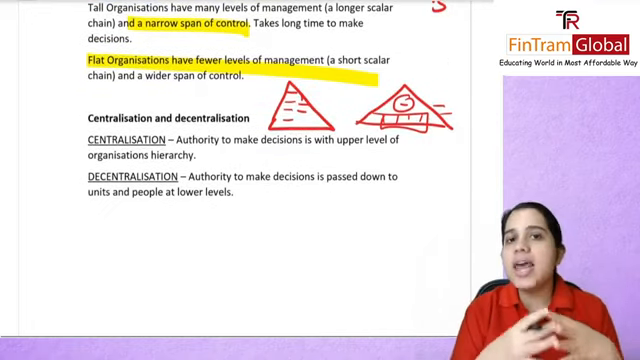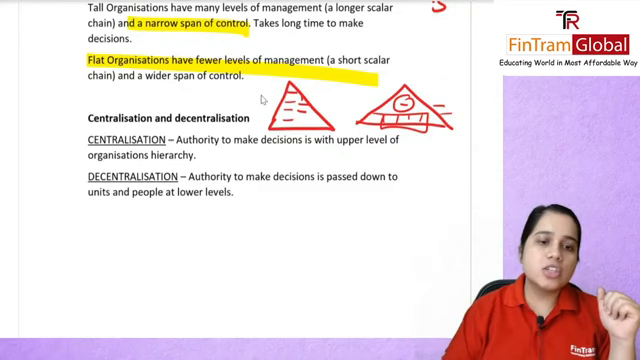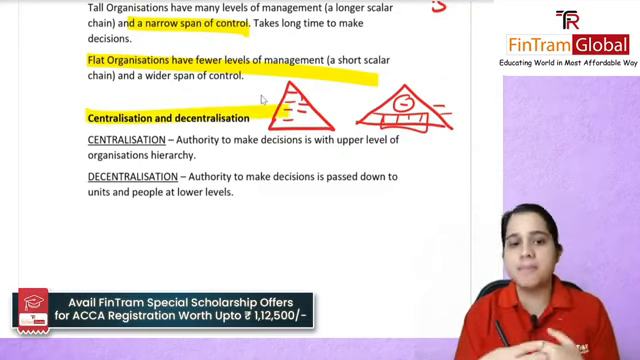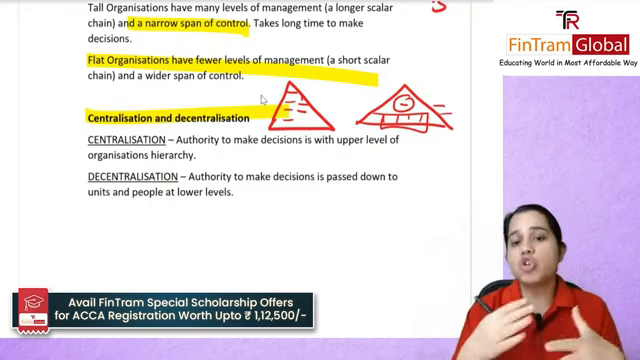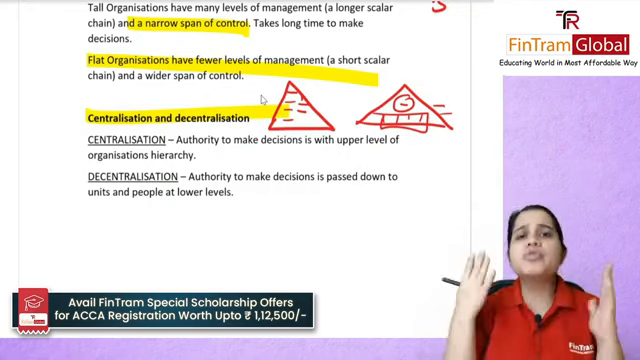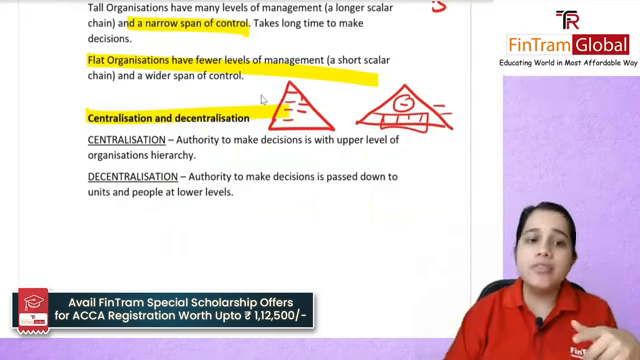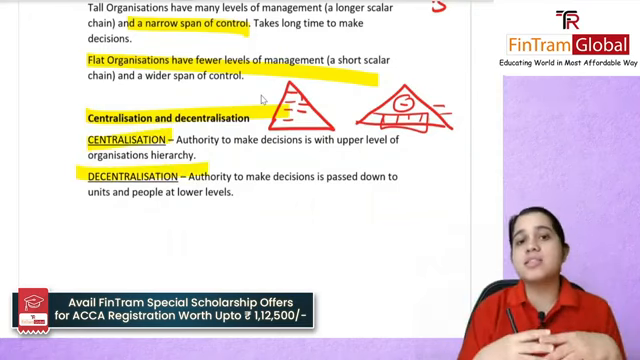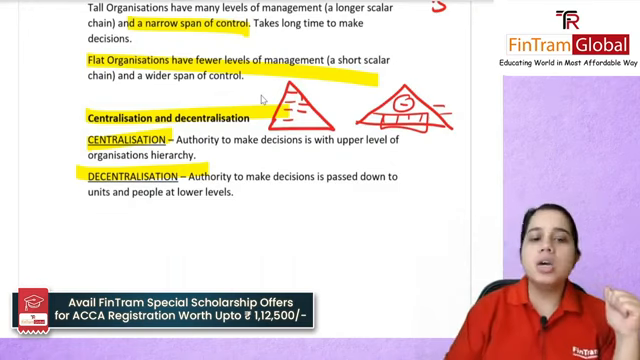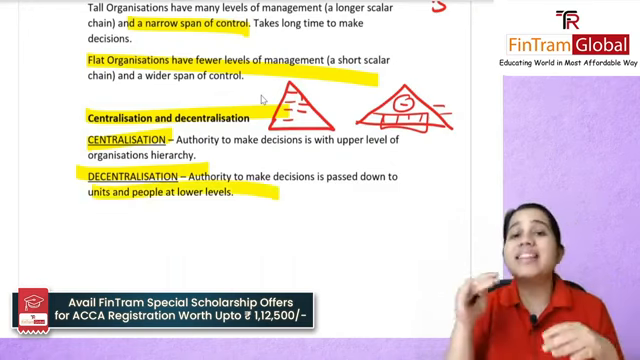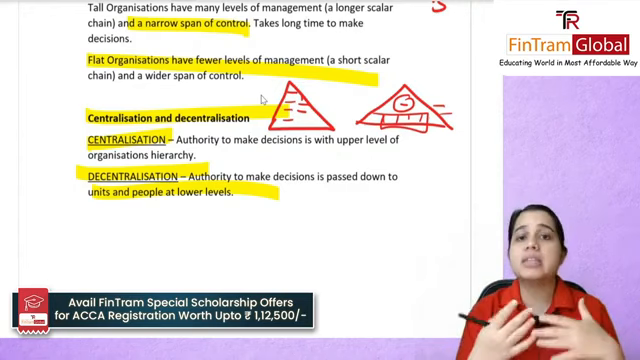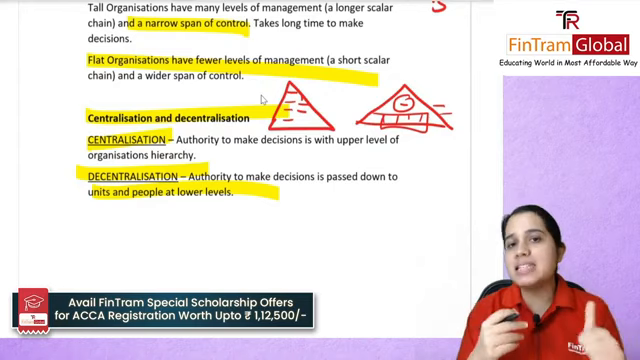Next, centralization and decentralization. What did we study here? That centralization is basically where the authority to make any decision lies with your upper level of management, that is, your senior management. However, in a decentralized organization, this authority to make decisions is passed down to the units and people at the lower levels. People at even the operational level can make decisions. That will be known as decentralization.